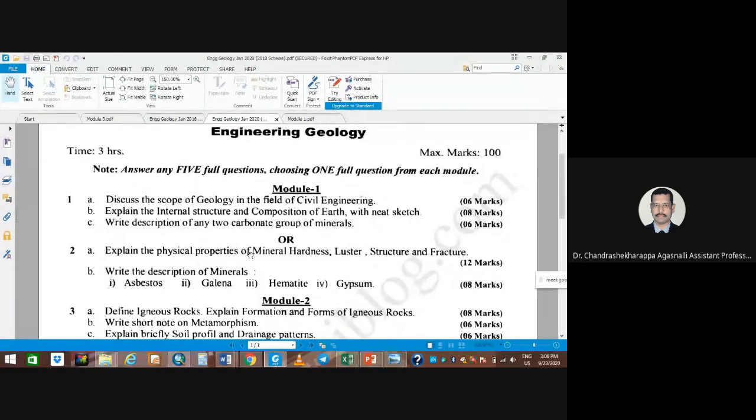Yes, they may not ask directly, like dolomite, or it may be limestone directly. They will ask like this: write the description of any two carbonate group of minerals. What are the carbonate group of minerals? Carbonate group of minerals.